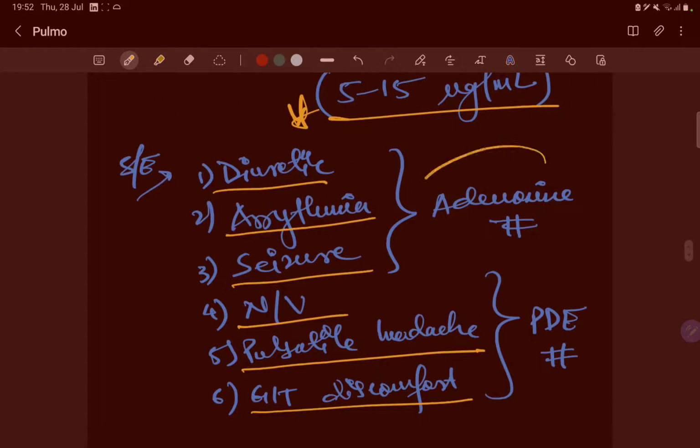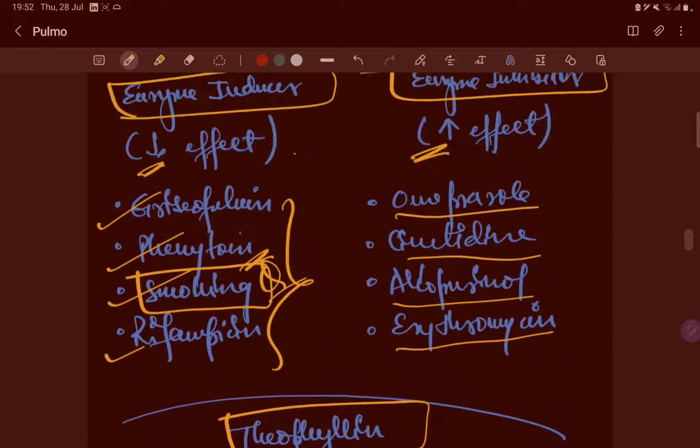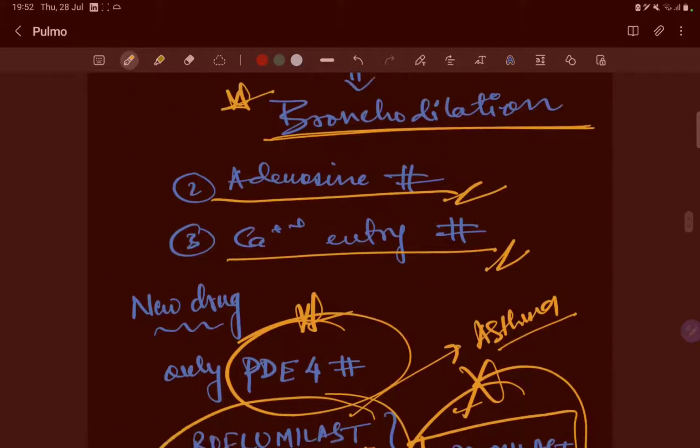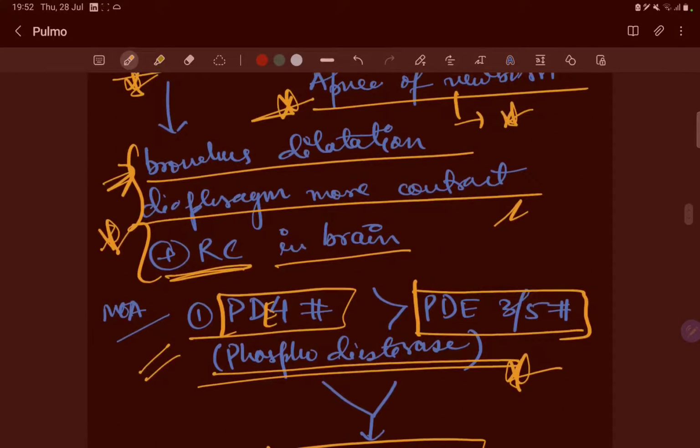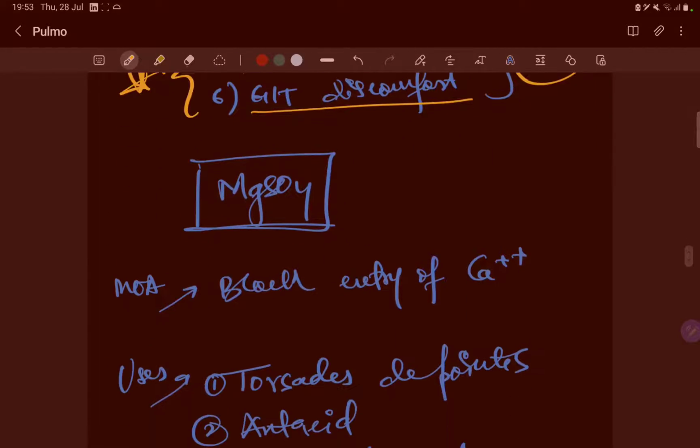So basically the adenosine inhibition causes these side effects. These are mechanism specific side effects. Similarly, PDE inhibition causes side effects caused by the phosphodiesterase enzyme inhibition.